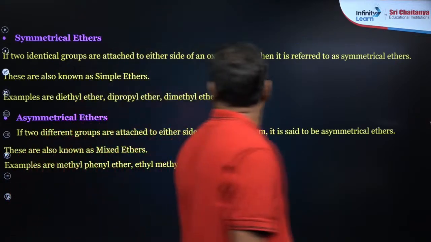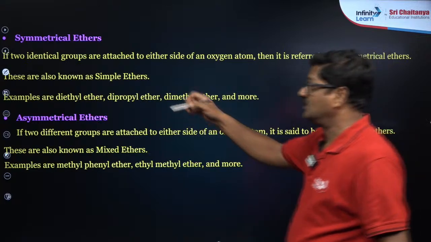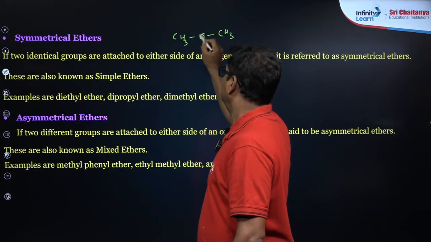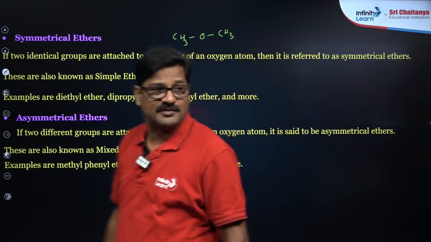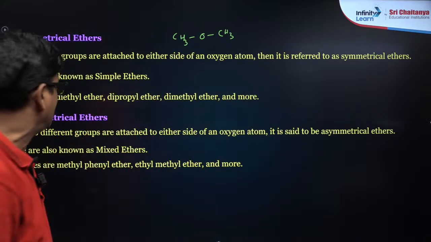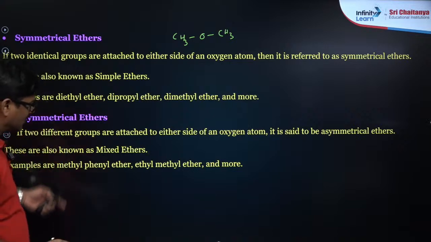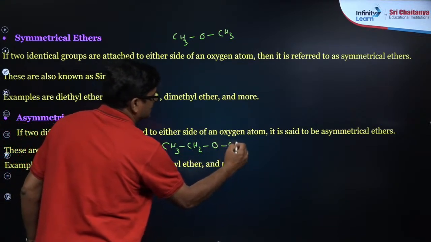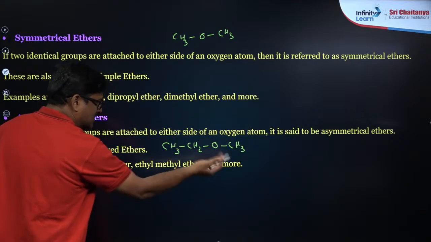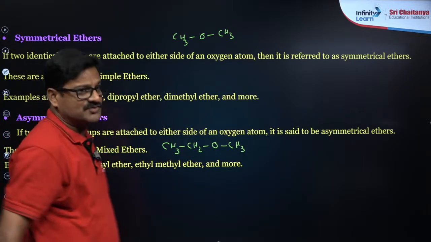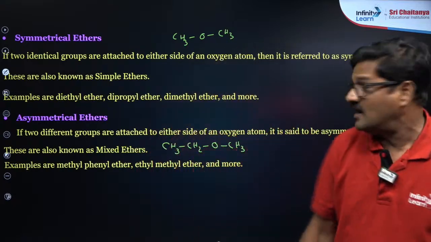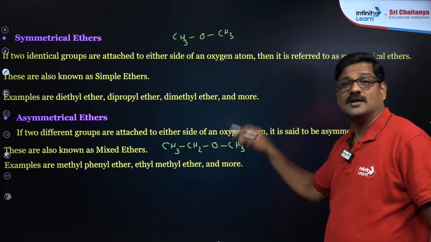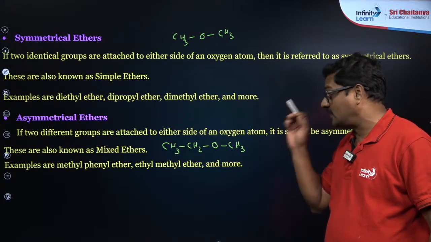Now let's discuss symmetrical ethers. If two identical groups are on either side of the ether linkage, two similar alkyl groups, it is a symmetrical ether. Unsymmetrical ether, asymmetrical ether, you can say CH3, CH2 and OCH3. So the alkyl groups on either side are not the same, that is what you call an unsymmetrical ether. आगे ये unsymmetrical ethers prepare करना और cleavage करना थोड़ा important चीज है.